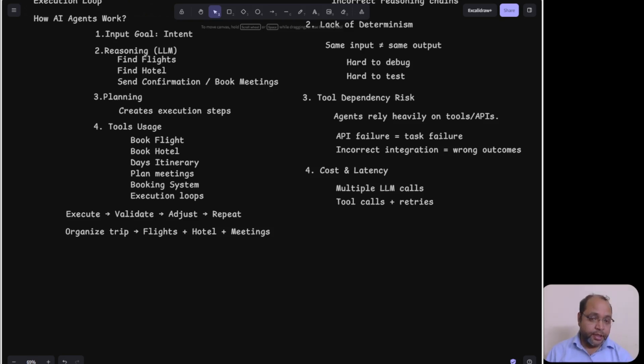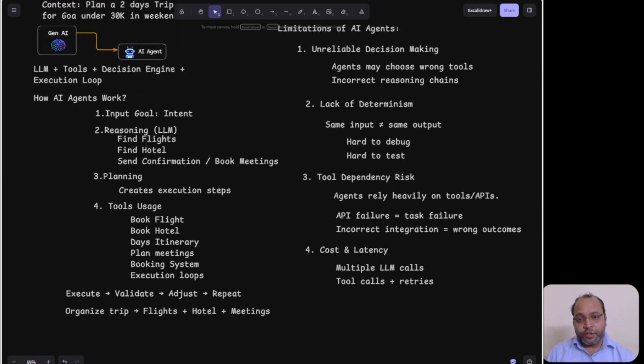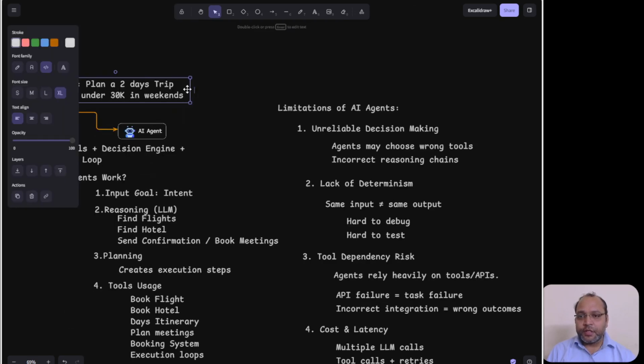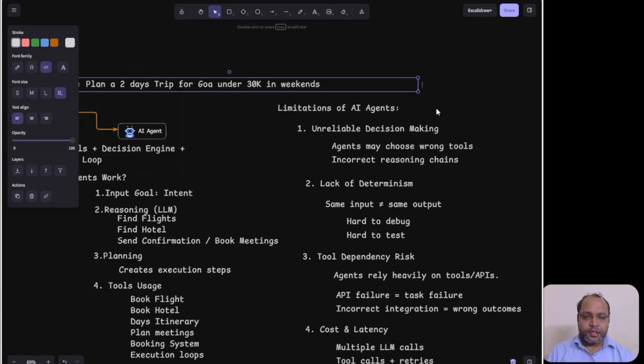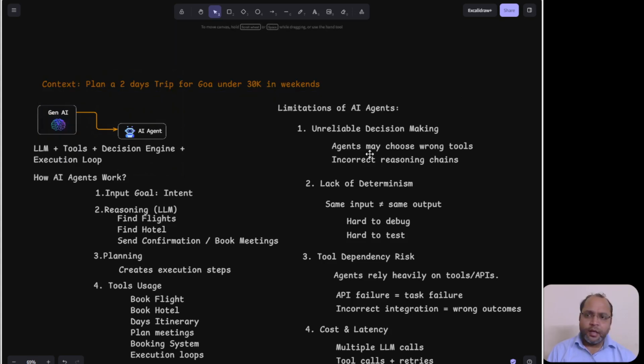You can see in this example, my business intent was just to create a trip. Can you see? A simple business intent. I want to plan a 2 day trip for Goa under a 30,000 budget on the weekend, and then I don't need to search on Google and go to different websites. The agent will find the best flight for me on the weekend, find the best hotel considering my budget and duration, and once everything is done, it sends the confirmation email.